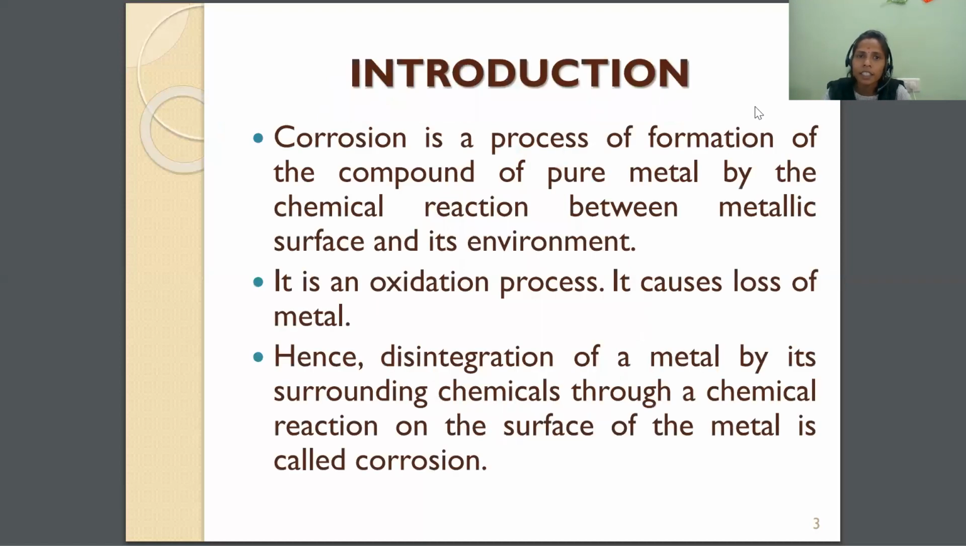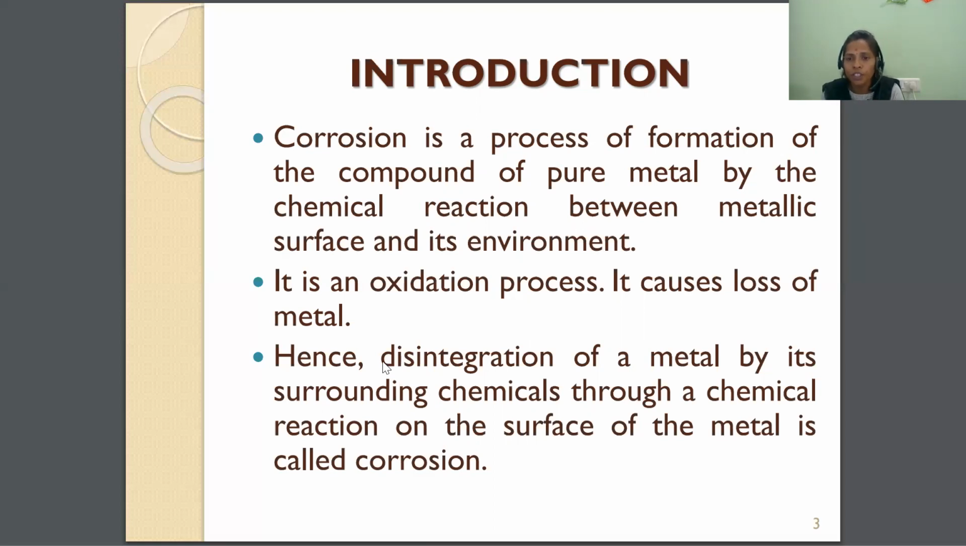So now let us see the definition. Corrosion is a process of formation of a compound of pure metal by the chemical reaction between the metallic surface and its environment. So what is meant by corrosion? It is a process of formation of a compound of pure metal by the chemical reaction between the metallic surface and its environment. So when these two are reacting, the metal starts decomposing. It is an oxidation process.